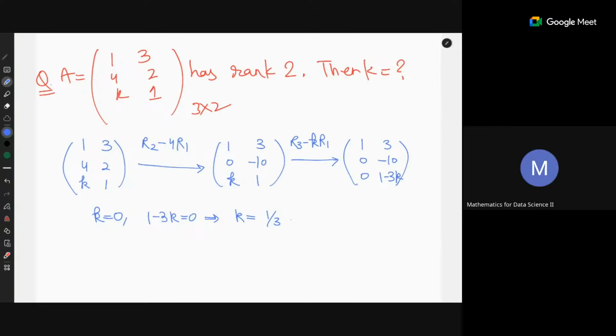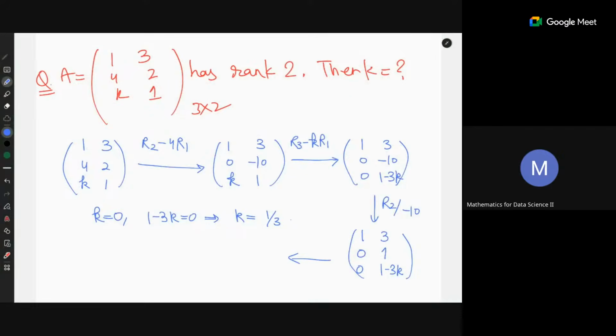You still need to perform some step to get RREF. That means you do R2 divided by minus 10. Row 1 is 1, 3, and row 2 is 0, 1. Right? Now, what will you do?